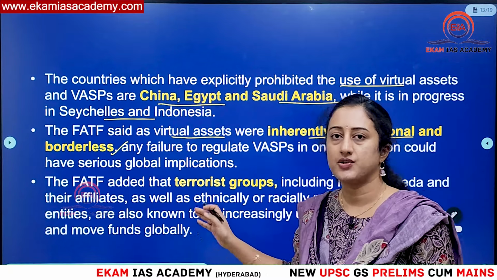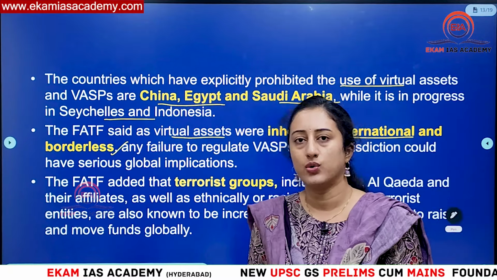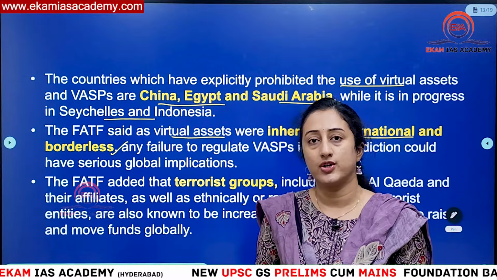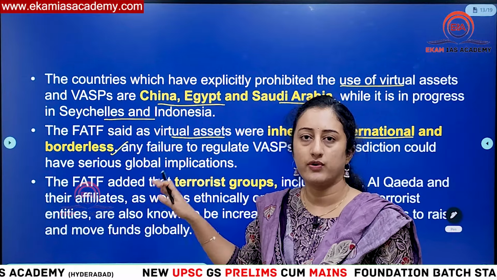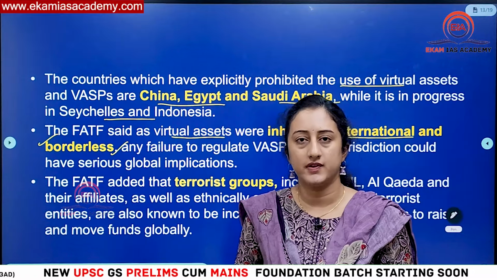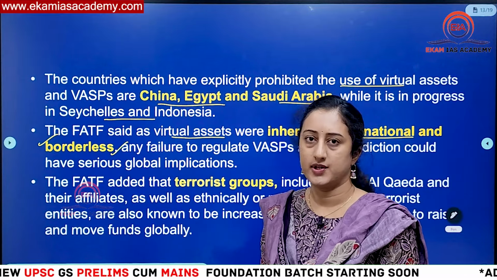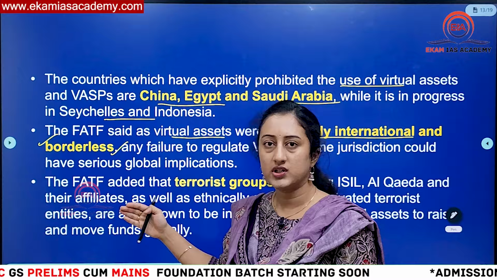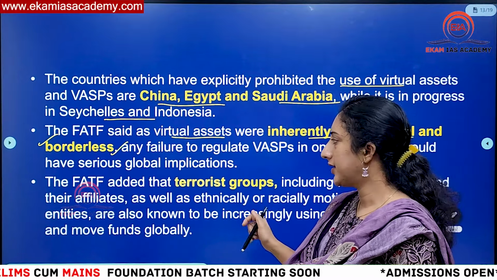But if they are decentralized in nature, then who is going to oversee them, or who is going to control or regulate them? That is why, because of their borderless, unorganized nature, it is becoming a safe haven for terrorists to get money from virtual assets. That is why there is a very important, urgent need for regulating these assets.